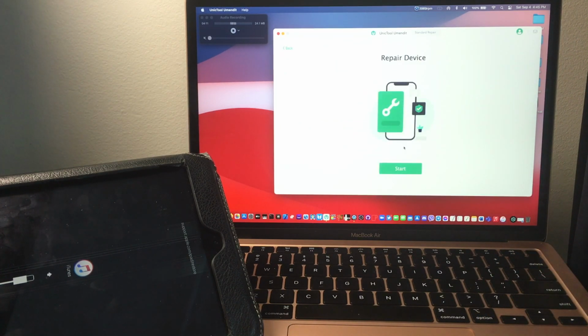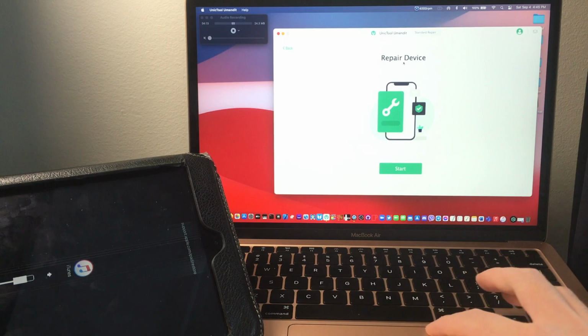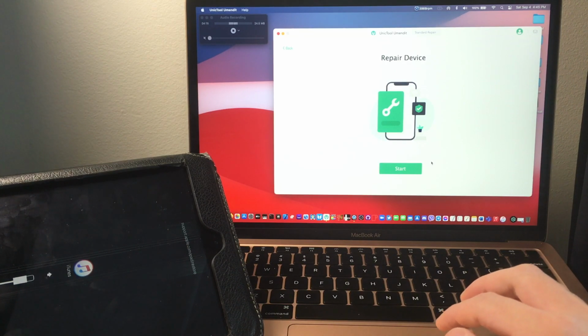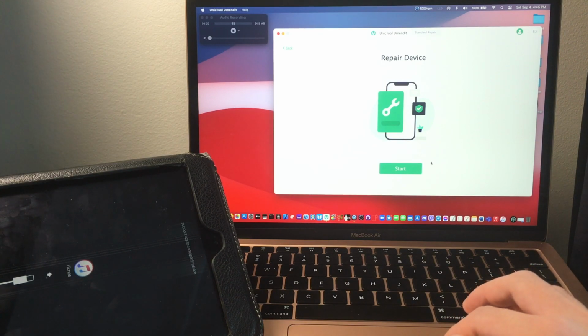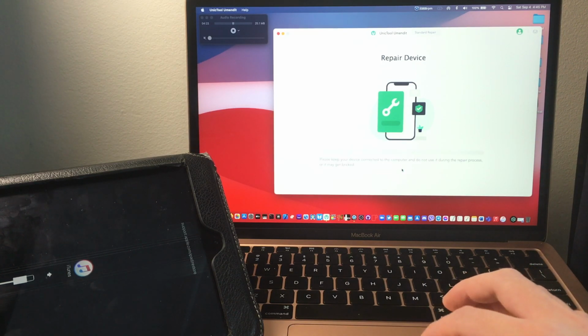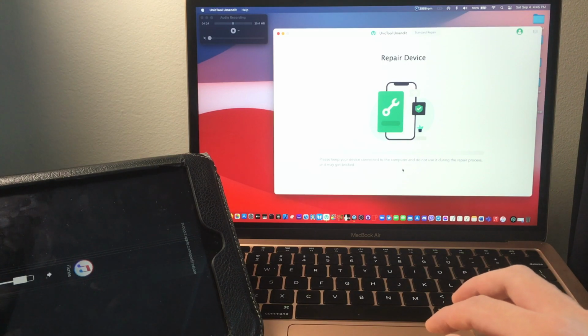Alright, so now it says repair device. Now we are going to start the repair process. From here, just click on start, and then the app should now try and fix the iPad.